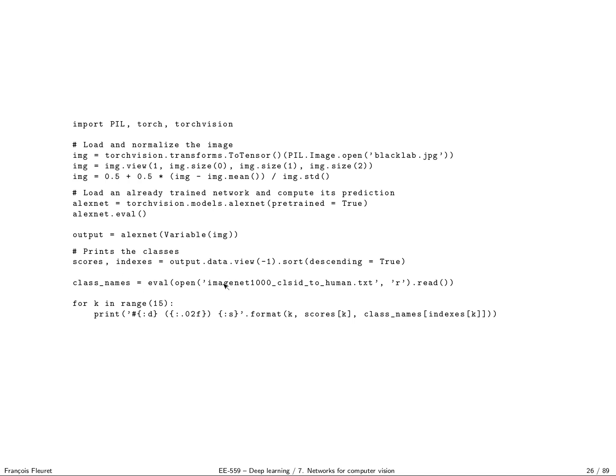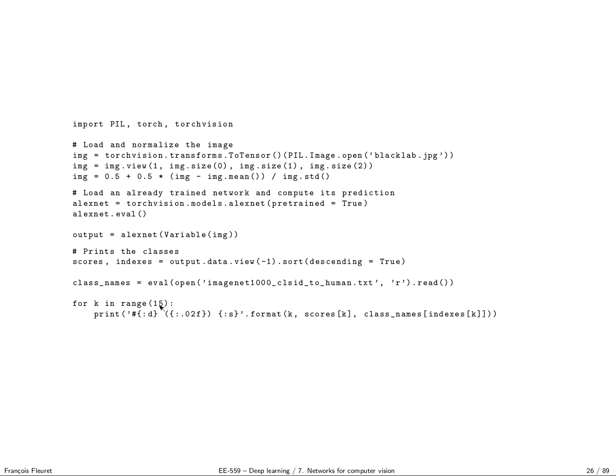I got from somewhere on the web this text file which has the class names for ImageNet. So you have 1,000 rows with one word for each class. I get this in a file, and now I have a list containing the names of the classes. And here what I'm going to do is visit my classes. Since I ordered the scores by decreasing order, I'm going to look at the 15 first classes with the highest score in order.